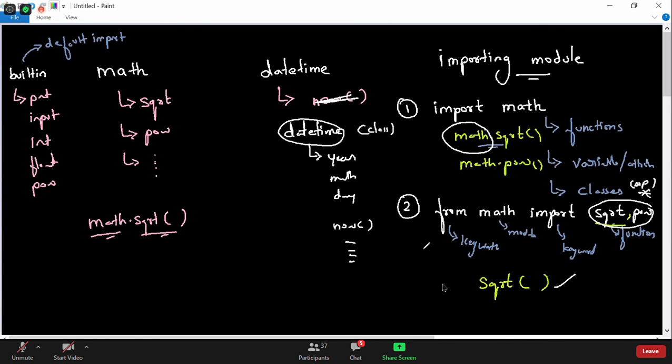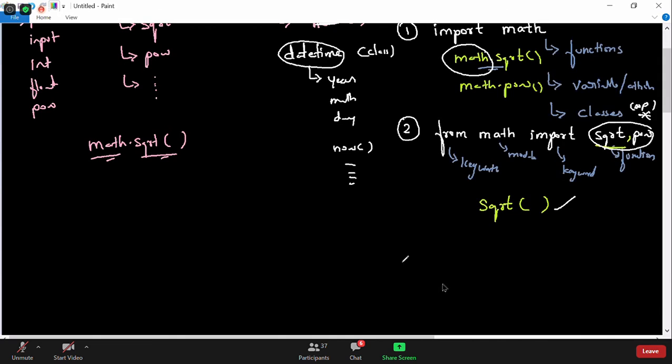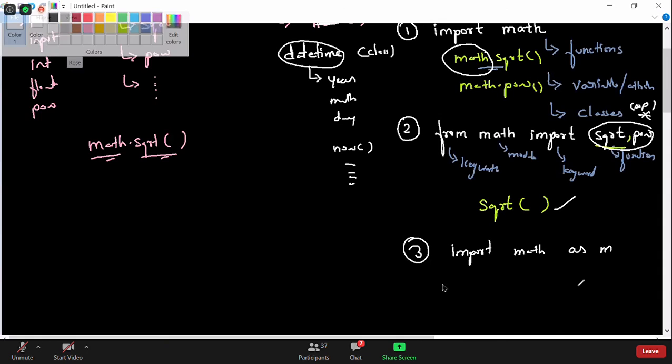Of course. That's the third approach, guys. That's what I wanted to tell you about importing, the third way. Sometimes you might see this statement as well. You can say import math as m. Okay, what is this m here? What is this m? Anyone?